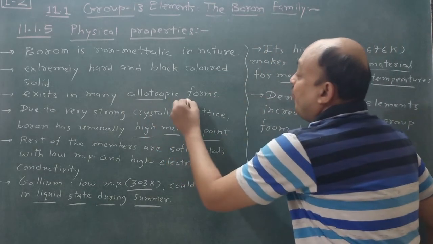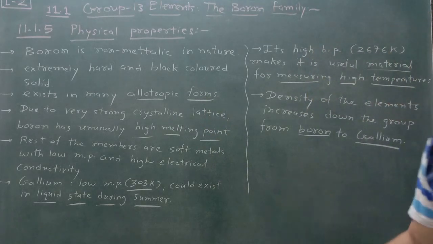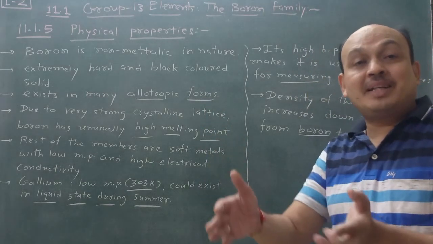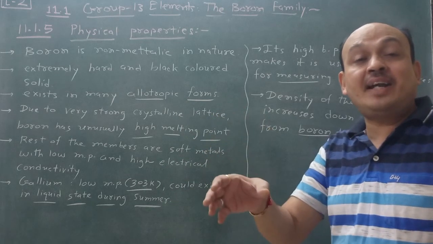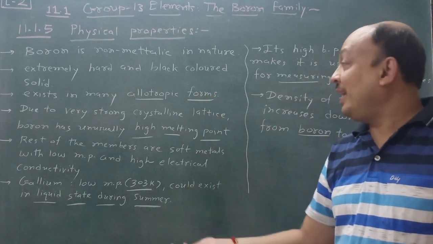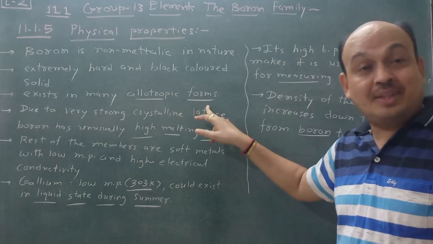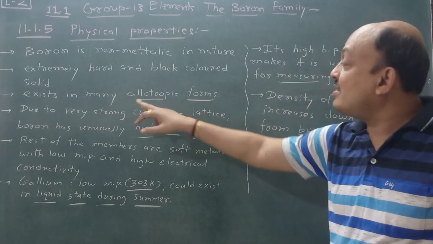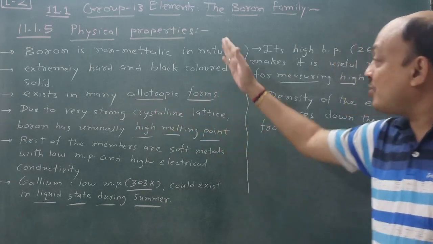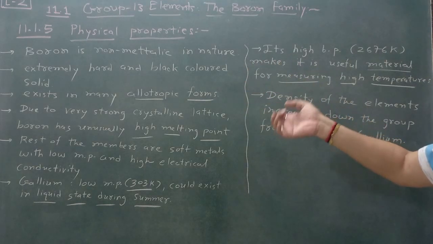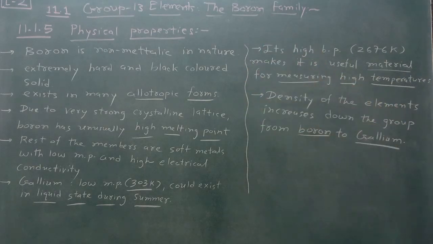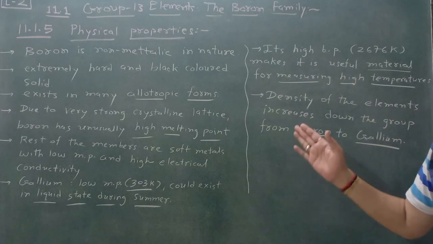Remember these allotropic forms also. Allotropic form means what? Carbon possesses three allotropic forms: graphite, diamond, and fullerene. So boron also exists in many allotropic forms. Remember this one. It is a black, extremely hard and black colored solid. So write down completely from your NCERT textbook and prepare it.